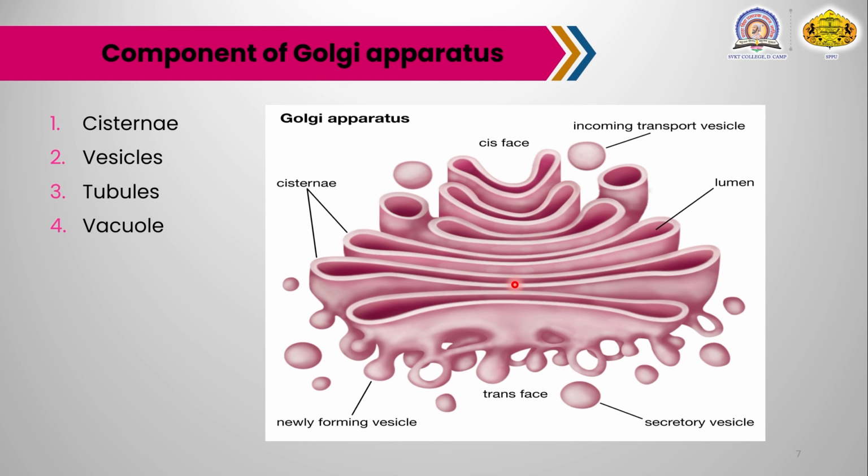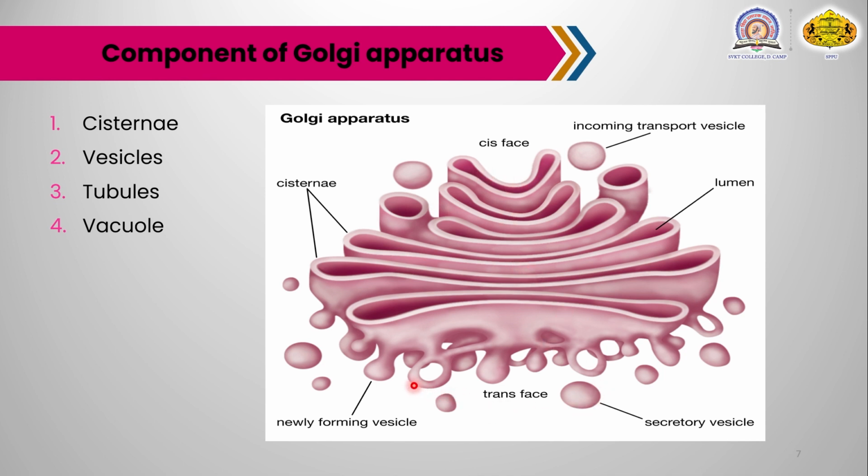Each stack of cisternae forms a dictyosome body, which may contain 5 to 6 Golgi cisternae in animal cells, or 20 or more cisternae in plant cells. These are the first components of the Golgi apparatus, the cisternae. Then the second one is the vesicles.